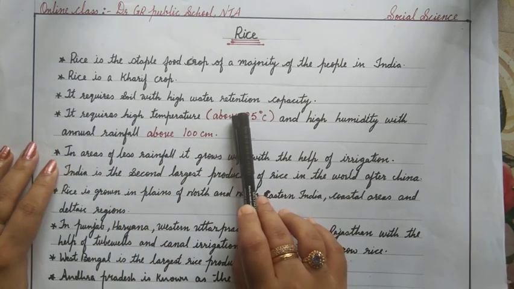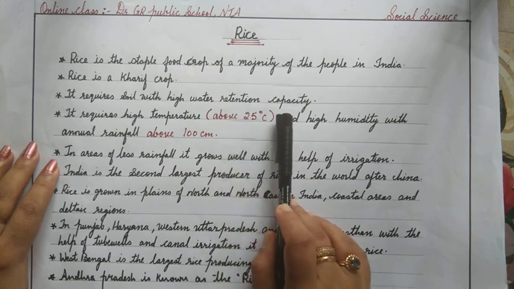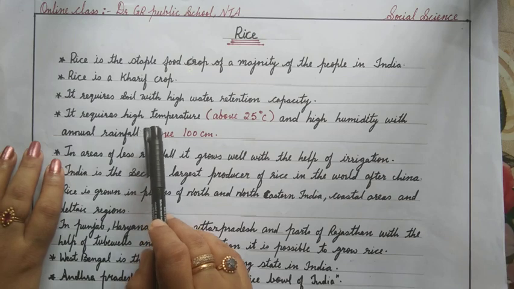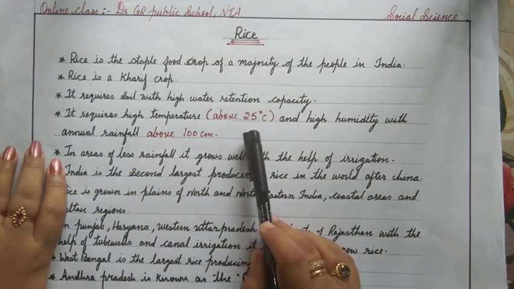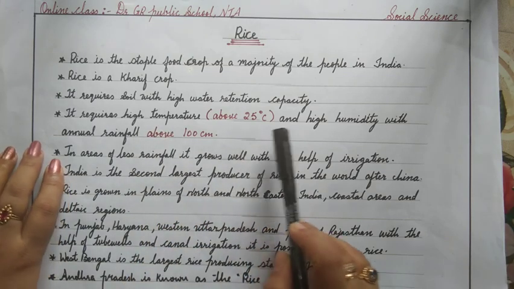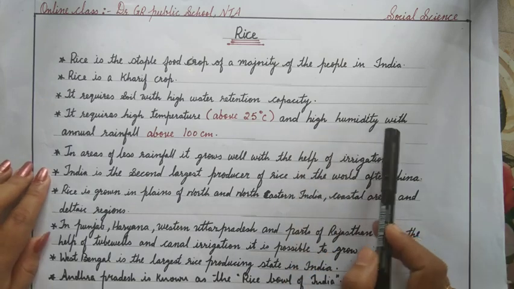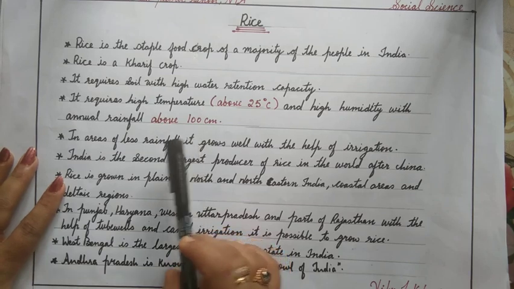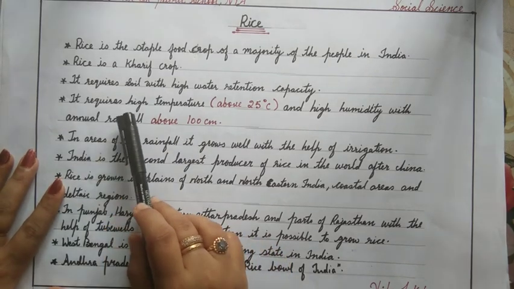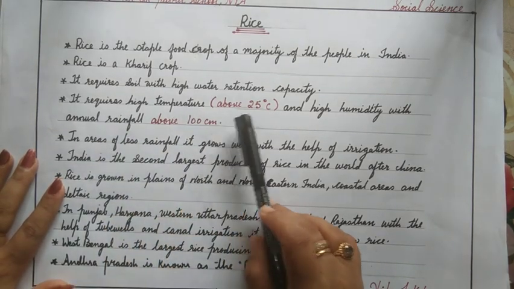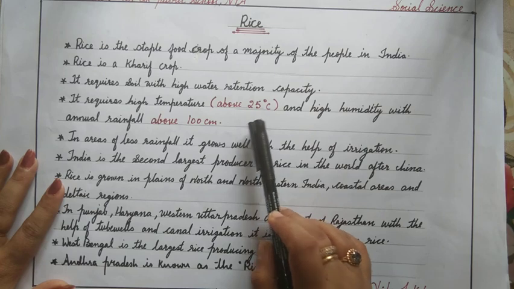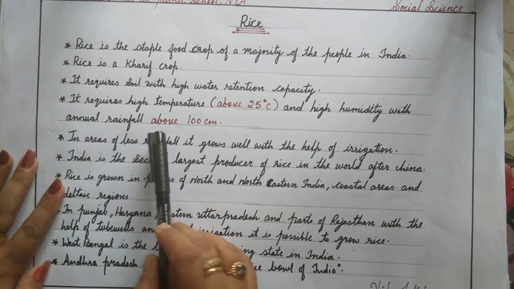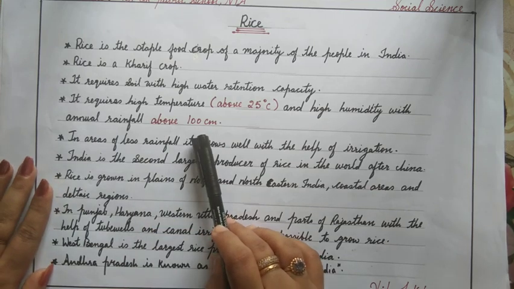Retention means water holding capacity. It also requires a high temperature, above 25 degrees Celsius, and high humidity with annual rainfall above 100 centimeter.